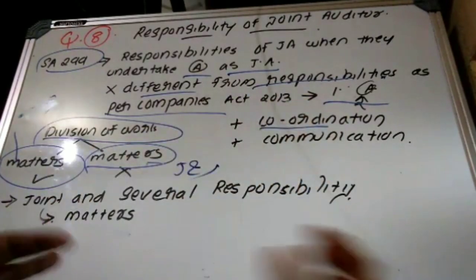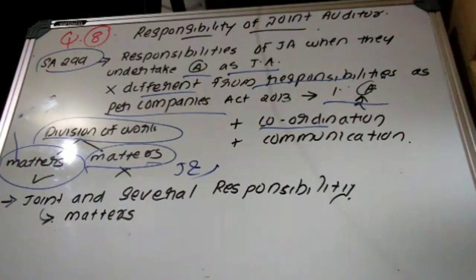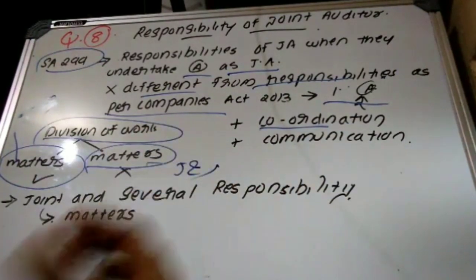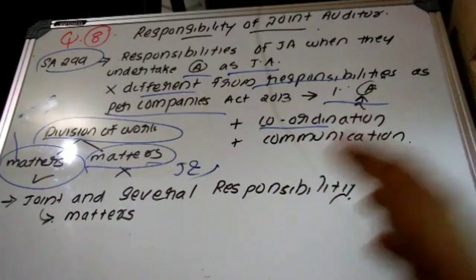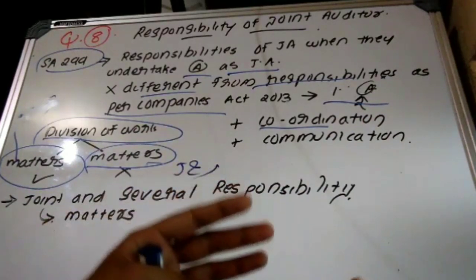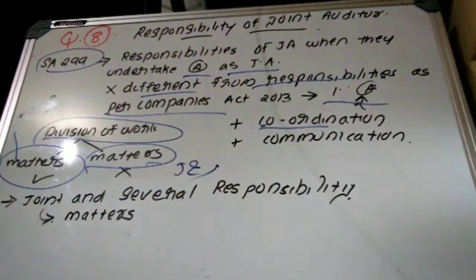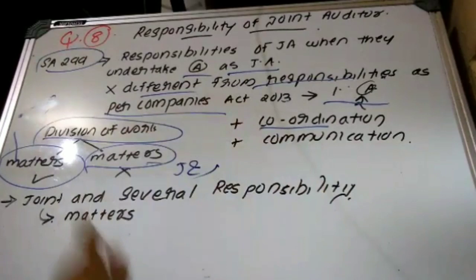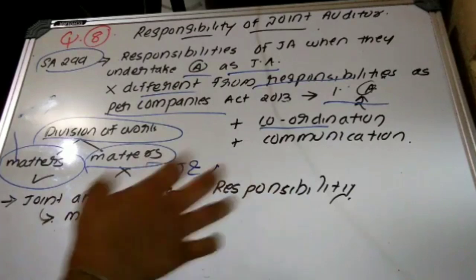Plus you should indicate that coordination among the joint auditors is necessary. Plus there should exist proper communication. Coordination for what? If one joint auditor identifies any matter that is important to the other joint auditor's work or relevant to the area of the other joint auditor, there should be proper communication. Plus such coordination and communication is required in respect of matters that require mutual discussion. We have already discussed the merits, that is the qualities or the importance of joint audit as per essay 299, in that video. You should watch it one more time if you have any doubt.